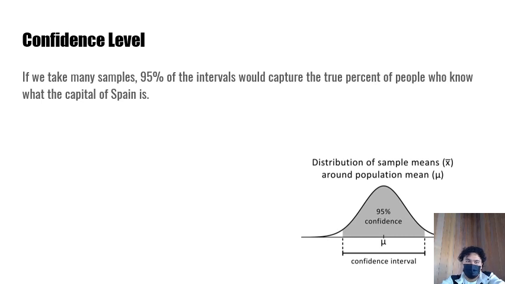Interpreting the confidence level: if we take many samples, 95% of the intervals would capture the true percent of people who know what the capital of Spain is. The picture that we have in the bottom right is a diagram or graph of a 95% confidence interval.